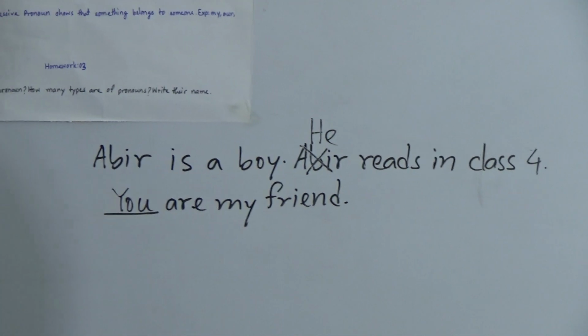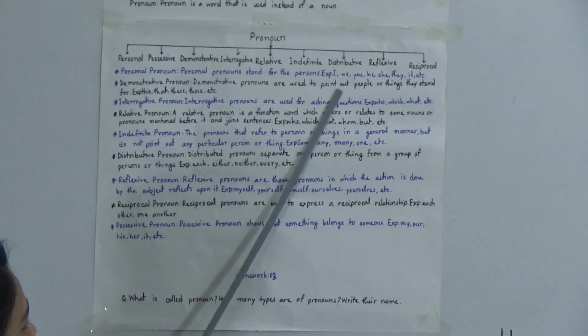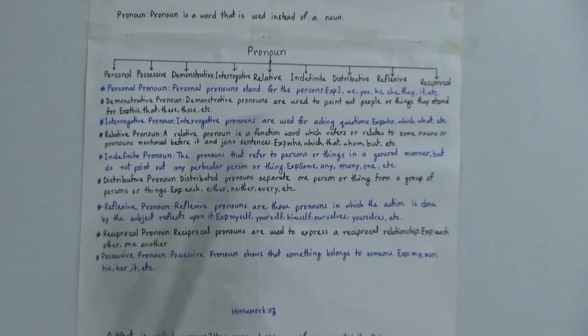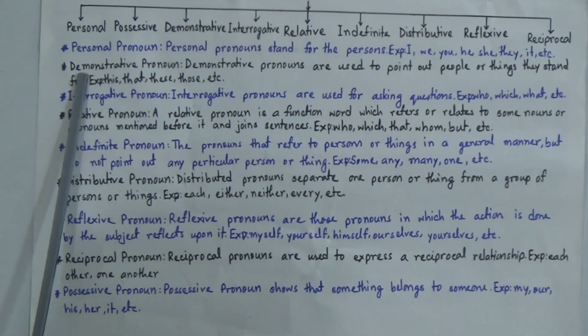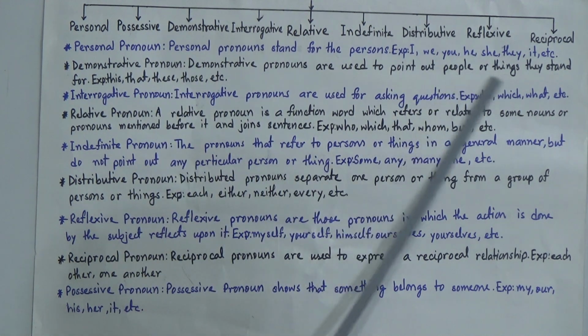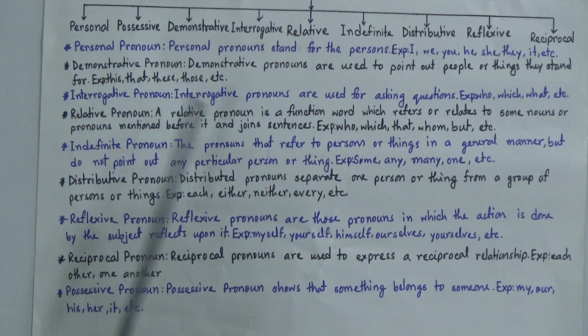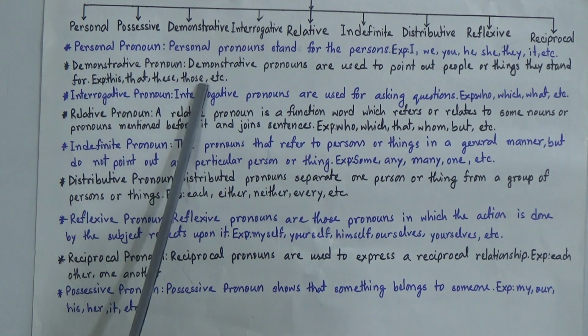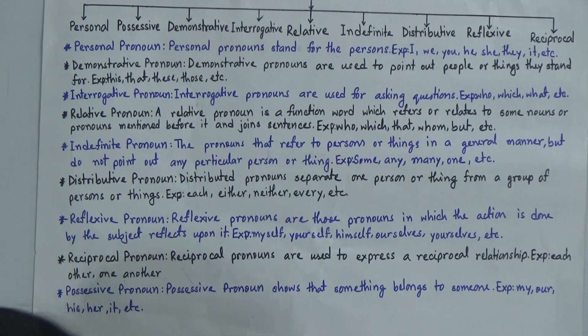Now demonstrative pronoun. Demonstrative pronouns are used to point out people or things they stand for. And examples are this, that, these, those, etc. Okay, look at this example.